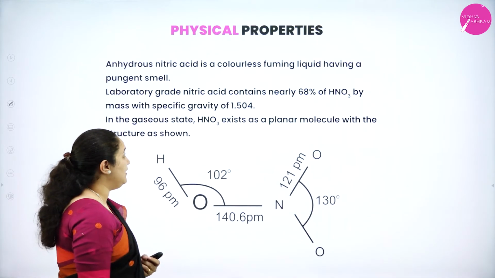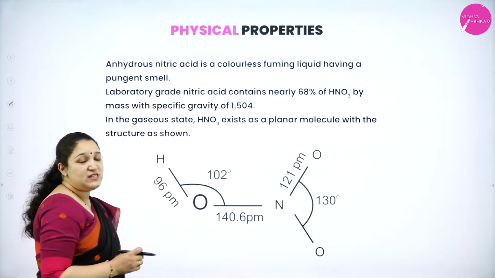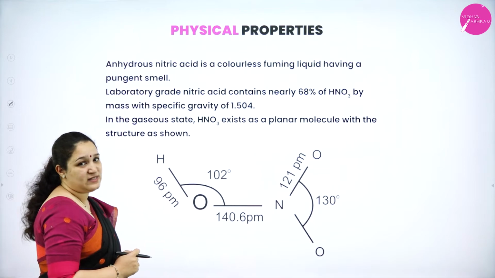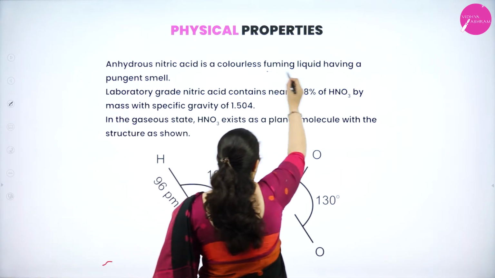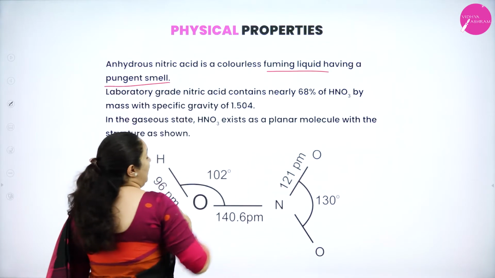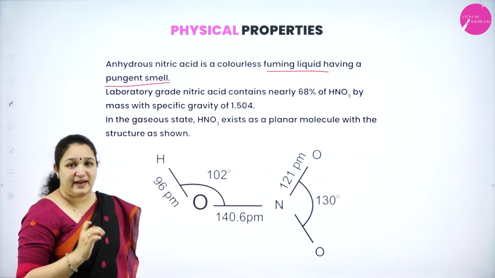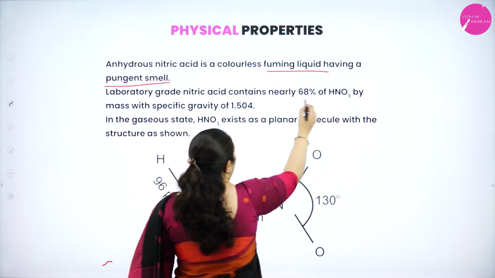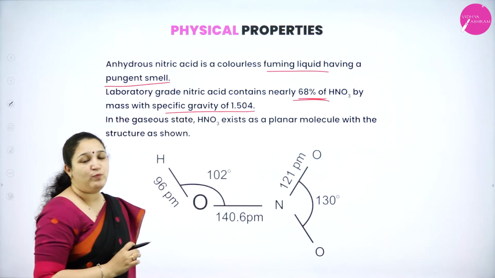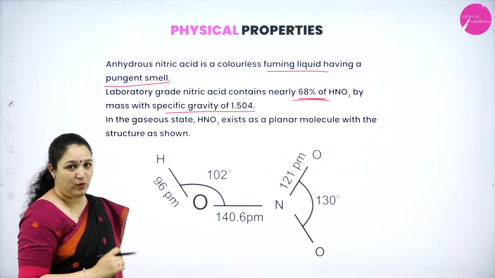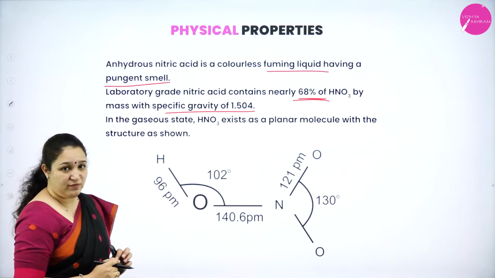Okay. Next, we learn about the physical properties of nitric acid. Anhydrous nitric acid is a fuming liquid which has got a pungent smell. But laboratory grade nitric acid is 68% nitric acid and has a specific gravity of 1.504. Okay, and this is the structure of nitric acid.